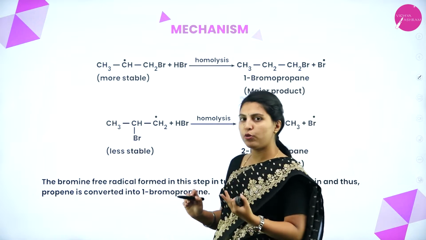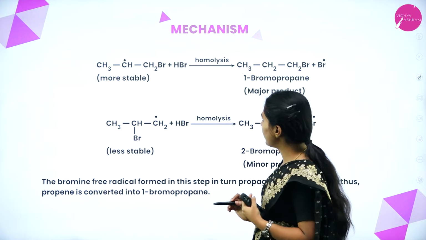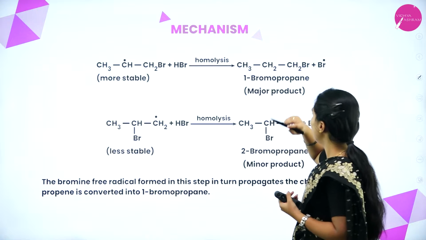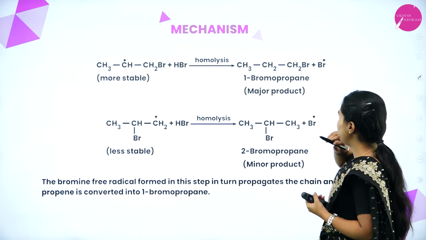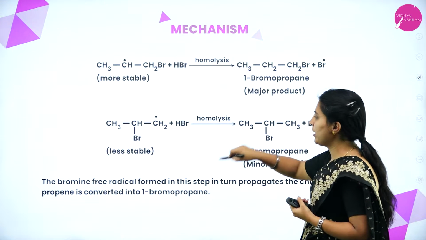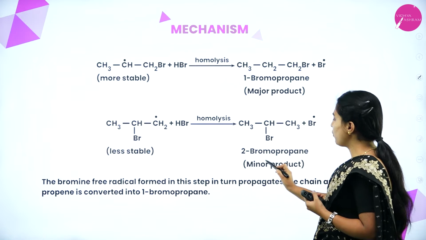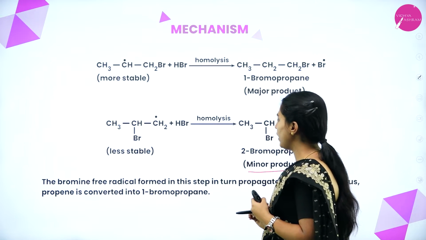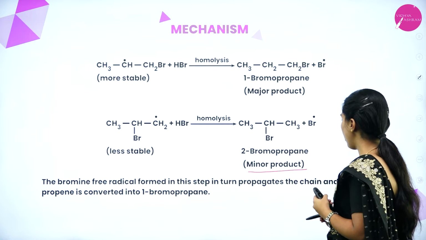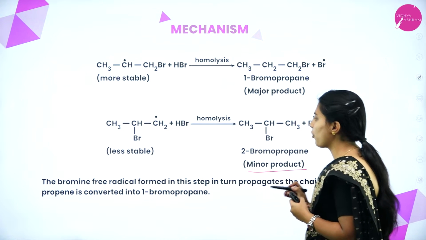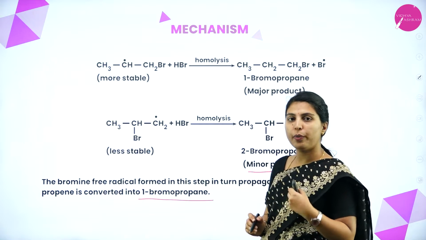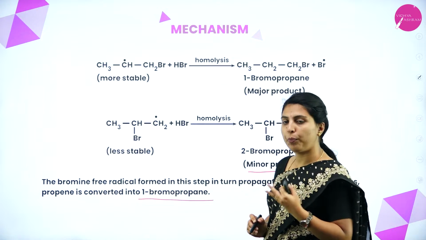As I told, for whichever radical is the most stable, the radicals will go and attach to that one only. It is more stable, that's why HBr will react here. The major product, 1-bromopropane, will form as the major product. The other one will also form, but as a minor product. The bromine free radical formed in this step in turn propagates the chain, and thus propene is converted into 1-bromopropane. Here also propene will convert into propane.